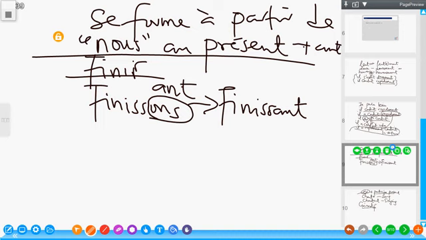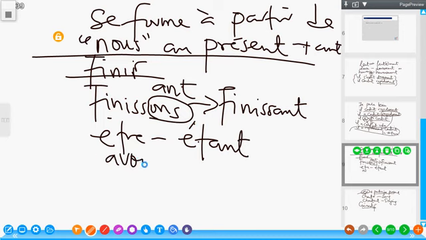The participe présent of être is étant. And the participe présent of avoir is ayant. Apart from these two, every other verb goes with this. Also, some irregular verbs too, but we will get there.